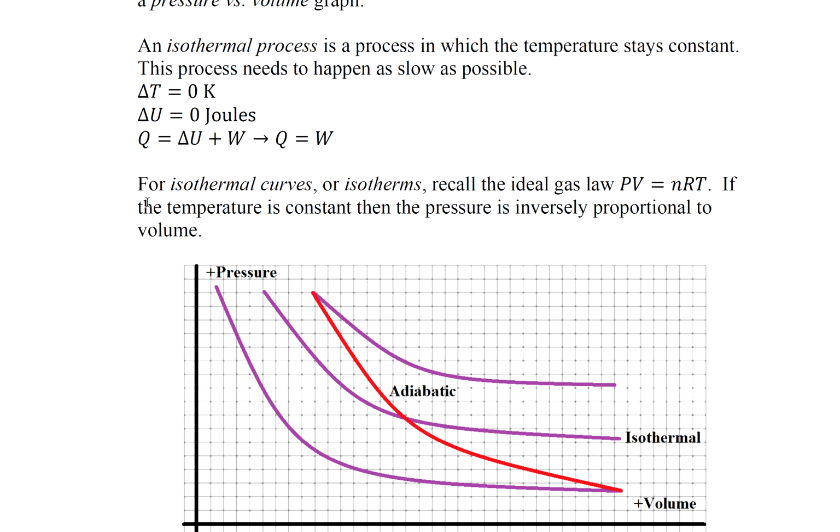Remember PV equals nRT. So if the right-hand side nRT is constant, then if P gets bigger, V gets smaller. So these 3 purple lines are isotherms, because P gets bigger, V gets smaller.